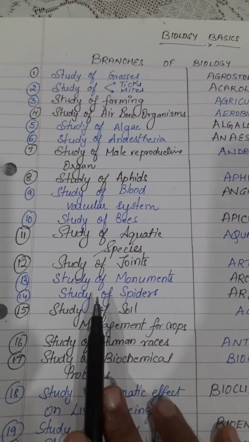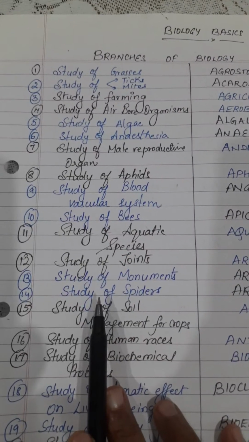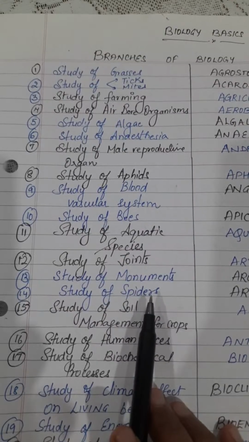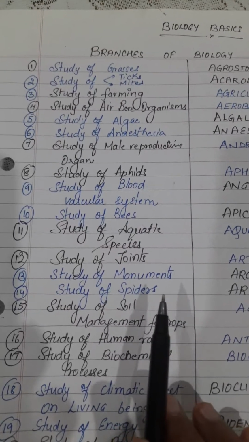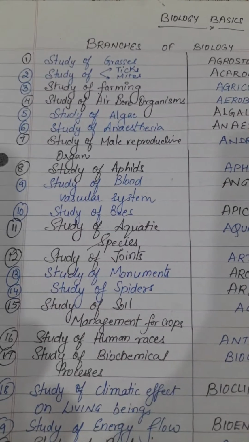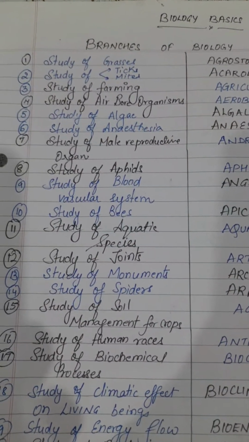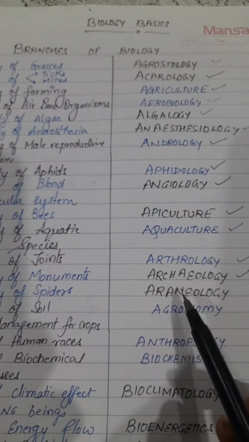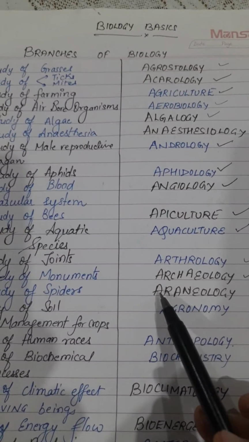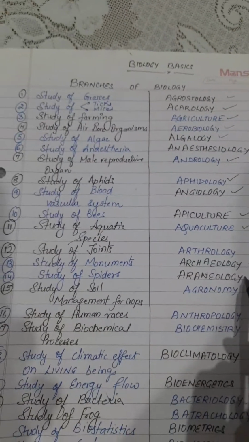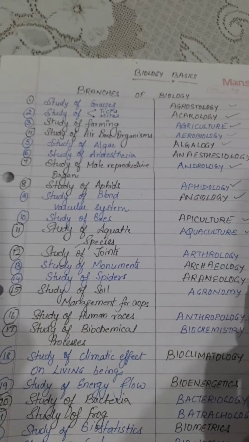Can anybody tell me what's the branch of science that deals with the study of spiders? There are so many spiders, right? The smaller ones, the bigger ones. There is a particular branch of science that studies spiders and the different types of spiders. Some are venomous, poisonous also, right? So the branch of science that deals with the study of spiders is known as araenology. Okay, it is known as araenology.